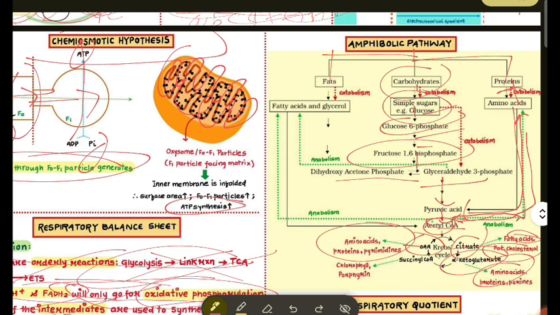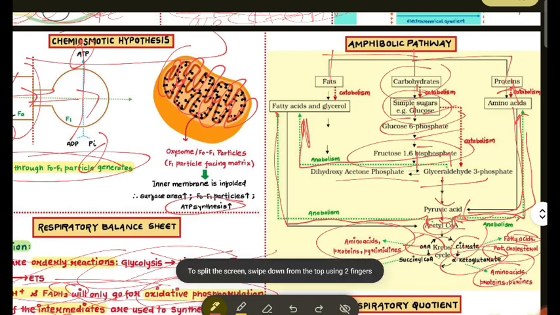It can go to catabolism and anabolism. Or PGAL goes to anabolism and forms fatty acid and glycerol, and acetyl coenzyme A can go to form fatty acid and glycerol. Okay. So it can be anabolic.